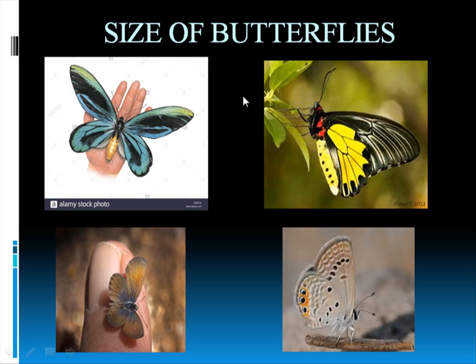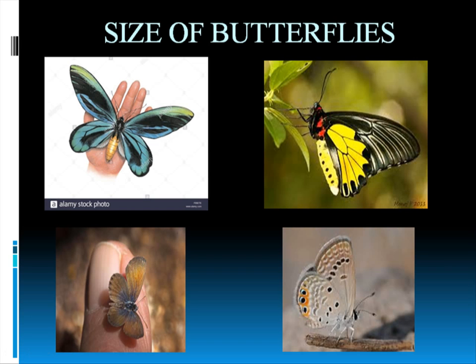Then this butterfly is the southern birdwing. It is found in India also. And this one below is the grass jewel. They are very small. And I want to tell one more thing: the bigger the butterfly is, the more its lifespan is. This is a fact.